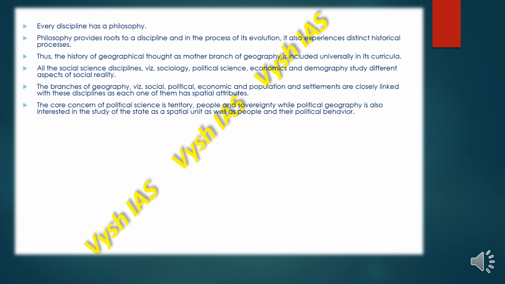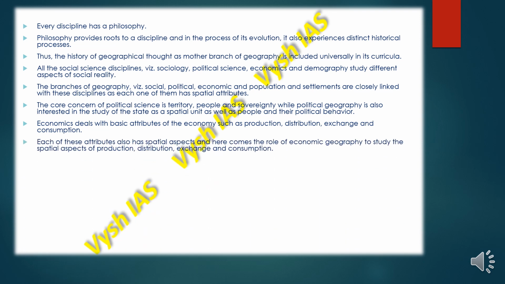The core concern of political science is territory, people, and sovereignty, while political geography is also interested in the area of the state as its spatial unit, as well as people and their political behavior. And economics deals with the basic attributes of the economy such as production, distribution, exchange, and consumption. Each of these attributes also has spatial aspects, and here comes the role of economic geography, which studies the spatial aspects of production, distribution, exchange, and consumption.